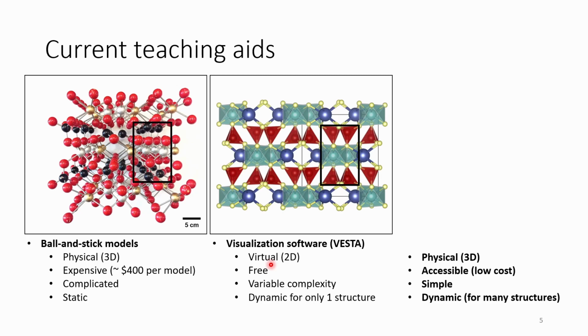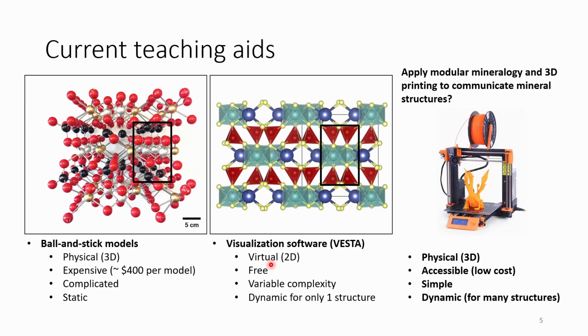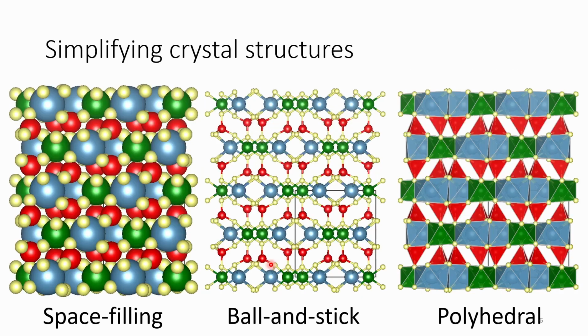And taking all this together, we formed a question of, can we use modular mineralogy and 3D printing to actually communicate mineral structures in a way that enhances the current visual teaching aids that we use for crystal structures? So first of all, we've got to try to simplify crystal structures. There are a few different ways that we can represent a crystal structure. The most simple is by representing all these atoms as these balls.